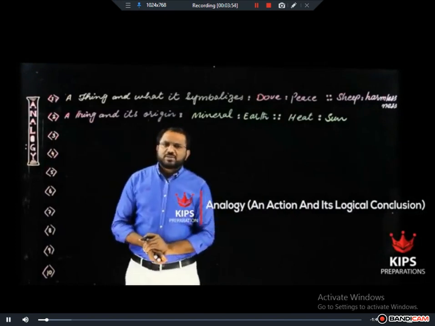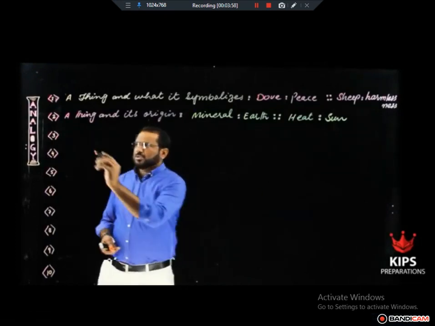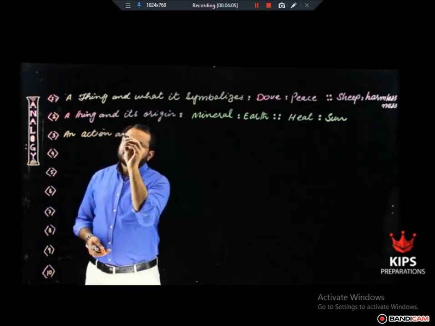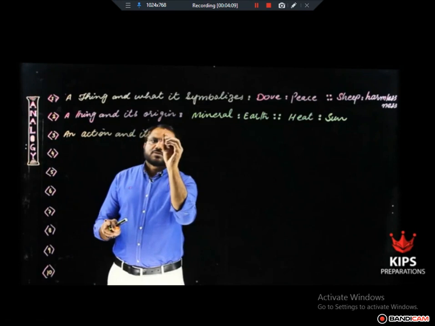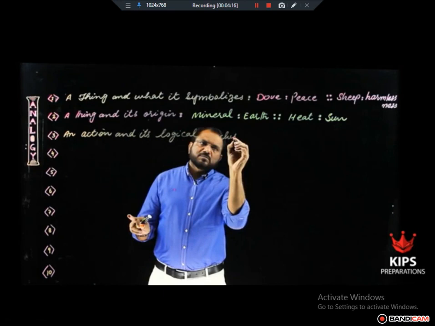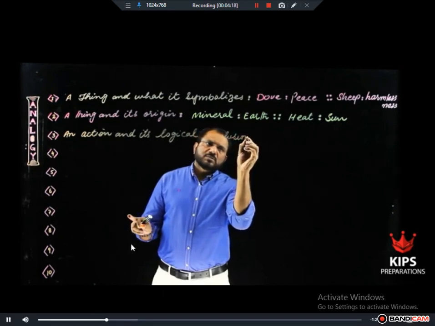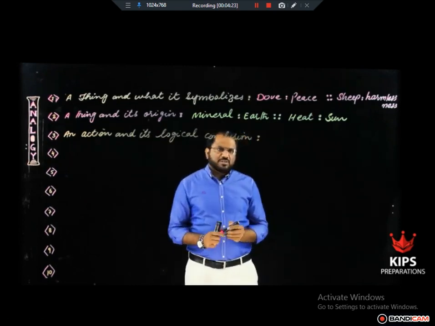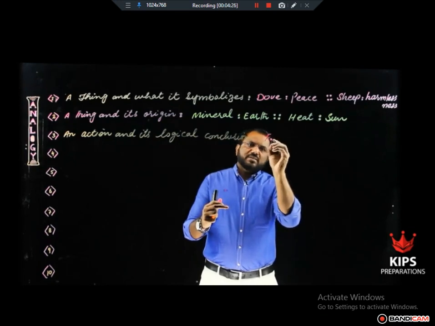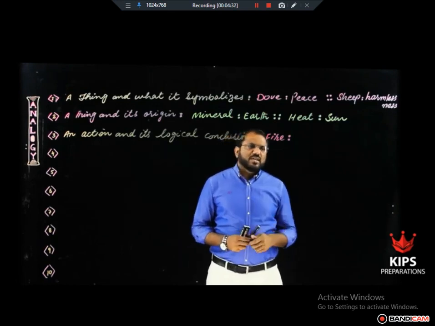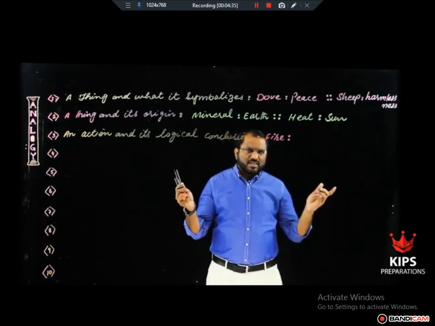Our third relationship is an action and its logical conclusion. In this type of analogy pair of words, one word shows some action. For example, fire is the name of an action. What will be the end result of a fire if there is a fire on a wide scale, right?